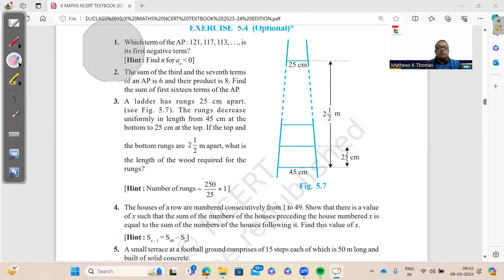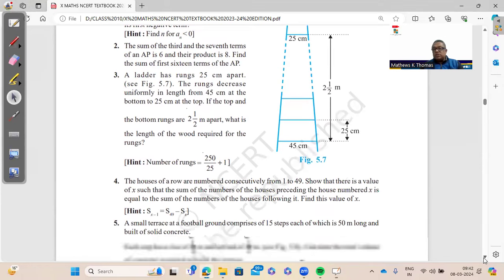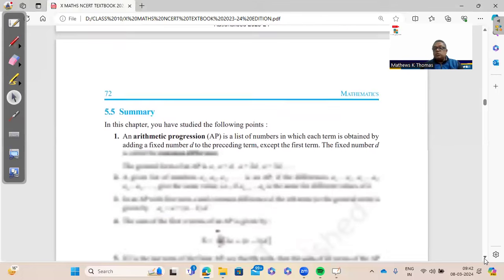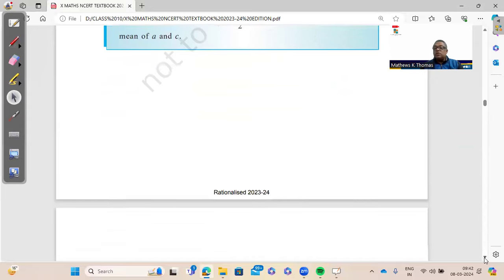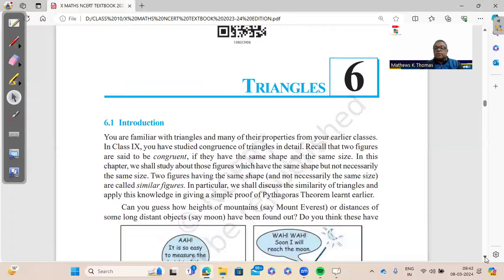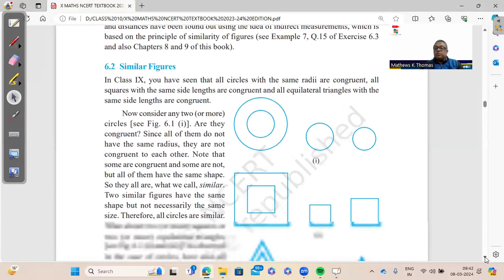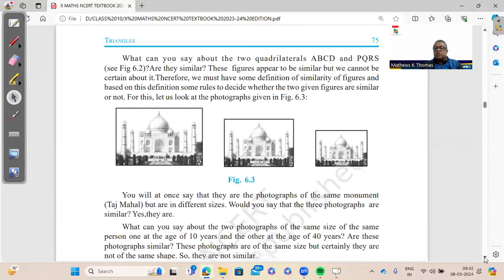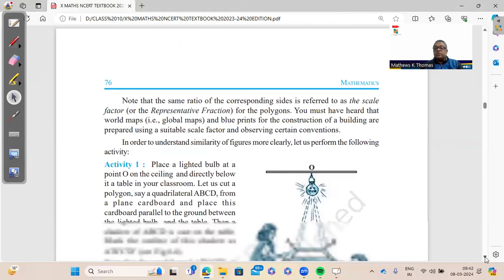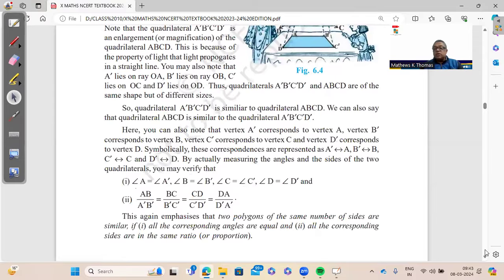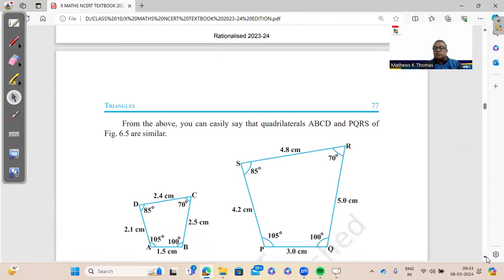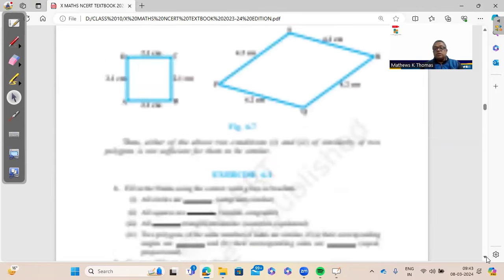This condition we will use. And those who are doing standard, it is better that you do the optionals because I get many queries: do we have to do the optional exercise or not? Now in triangles, the most important thing is the theorem. Without theorem, kindly do not go. There's only one theorem that is the most important here, the basic proportionality theorem, also known as the Thales theorem, because it was given by a Greek mathematician by the name of Thales.